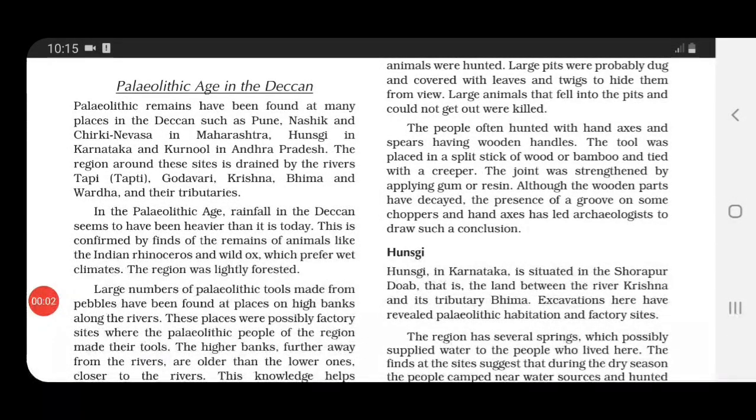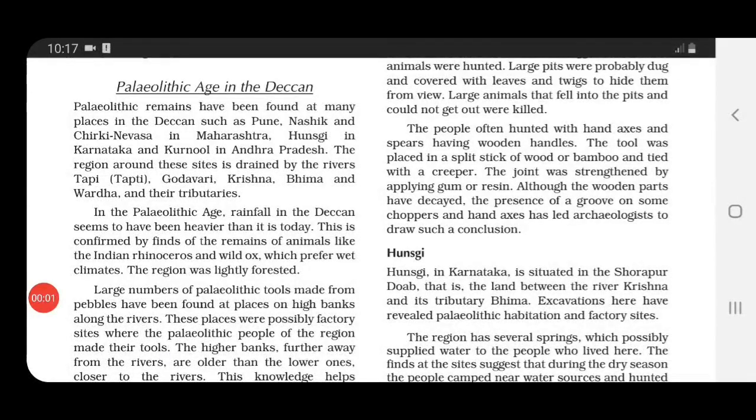Paleolithic age in the Deccan. Now, children, Paleolithic remains have been found at many places in the Deccan such as Pune, Nashik, and Chirki Nivasa in Maharashtra, then Hanski in Karnataka, and Kurnool in Andhra Pradesh. The area around these sites is drained by the rivers Tapi, Godavari, Krishna, Bhima, and Vardha, and their tributaries.